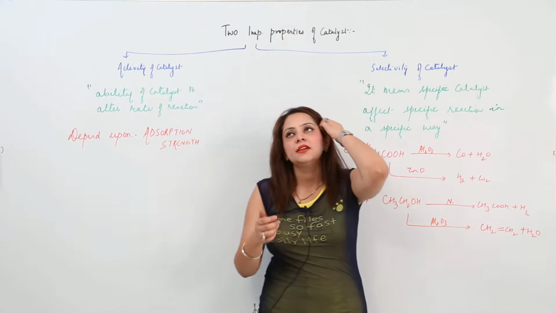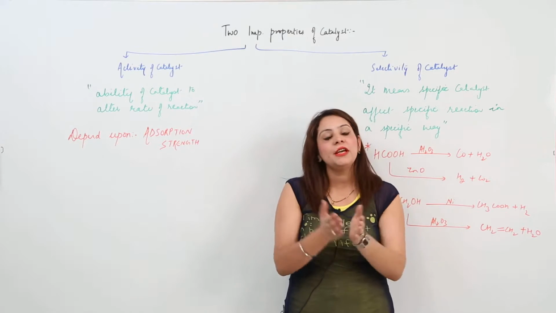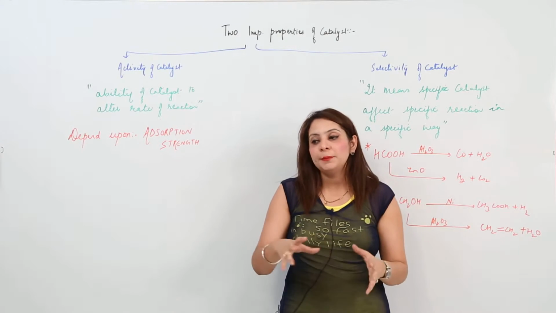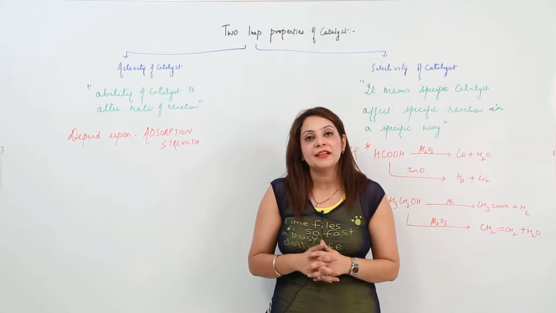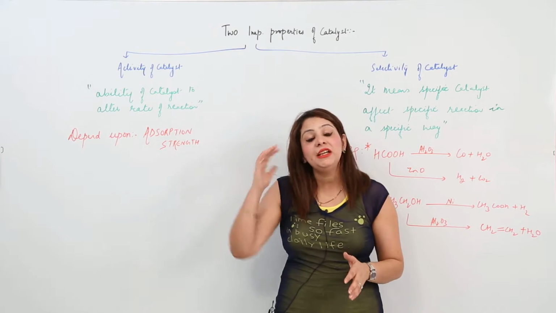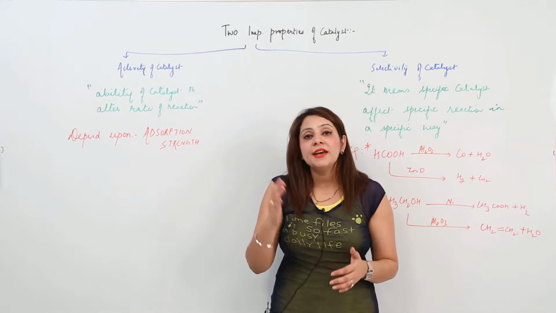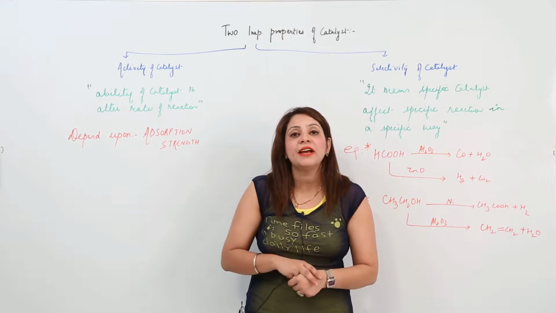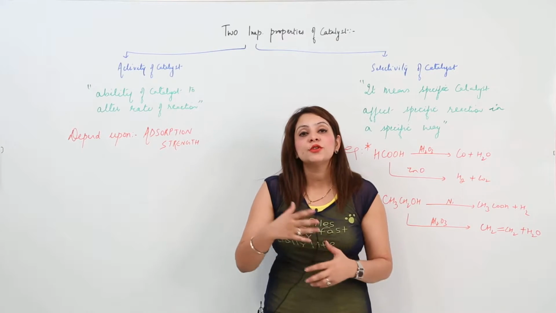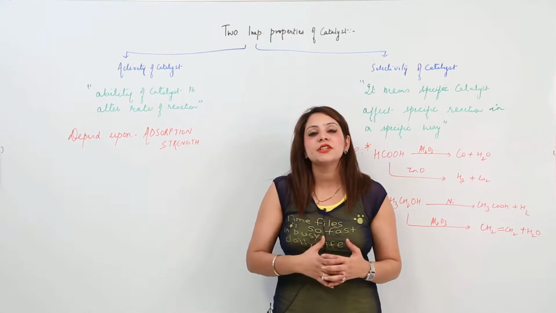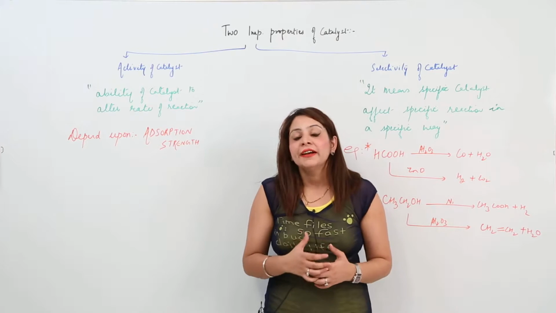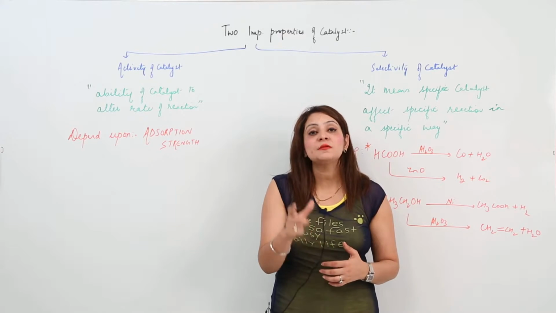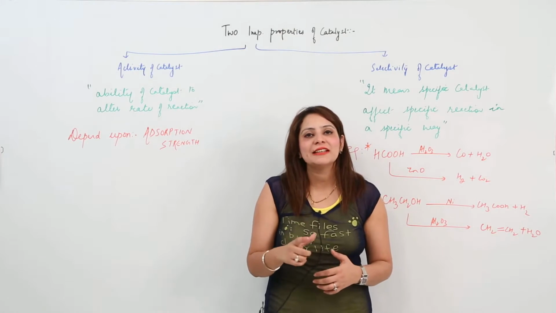You know that when we keep hydrogen and oxygen together in the absence of catalyst, they won't react. Even for many years they won't react. But if the hydrogen and oxygen gas are mixed in the presence of a catalyst like platinum, the reaction is going to be very fast and they will lead to the formation of water. So that means the effect of the catalyst matters a lot. The activity of the catalyst matters a lot.